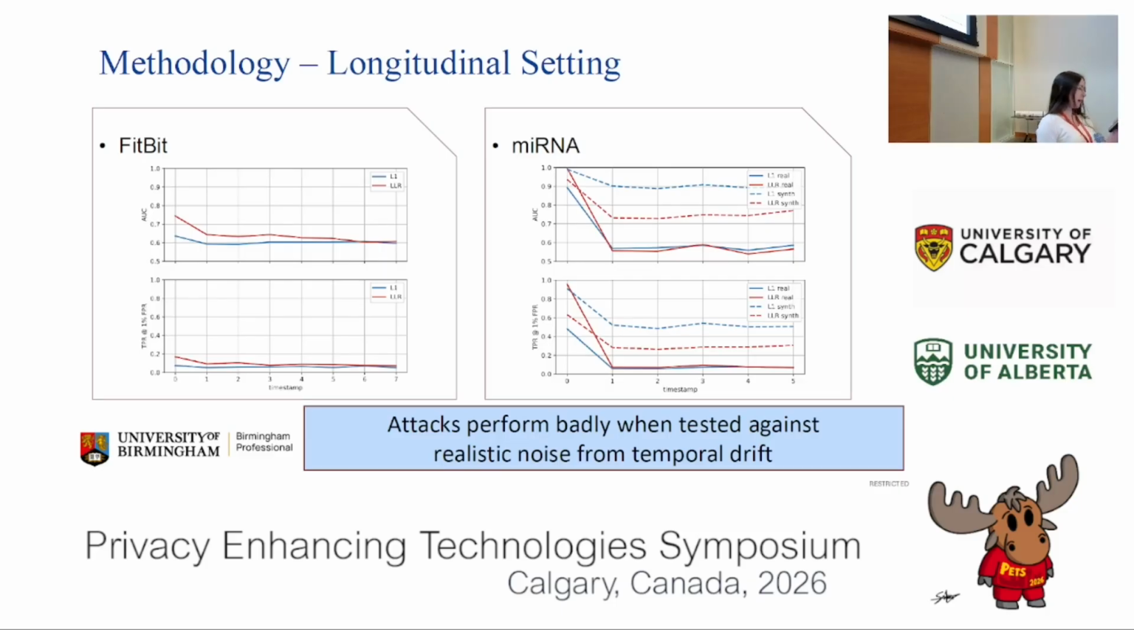Next, we replicated the tests using realistically noisy longitudinal datasets. Notably, performance drops to near random guessing whenever we use data taken from an alternate time. We show with the dotted lines the expected performance on the microRNA dataset when using synthetic Gaussian noise with independent features, highlighting how much synthetic noise underestimates real drift.